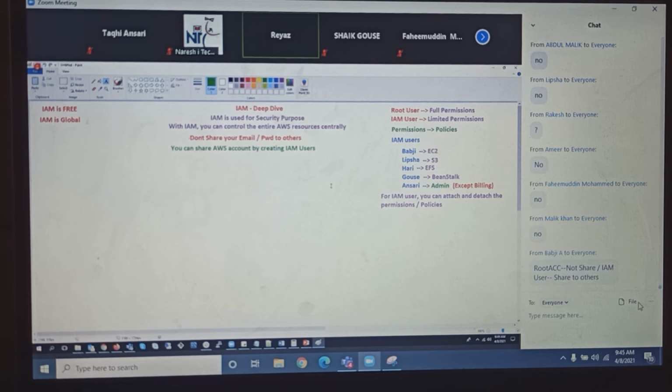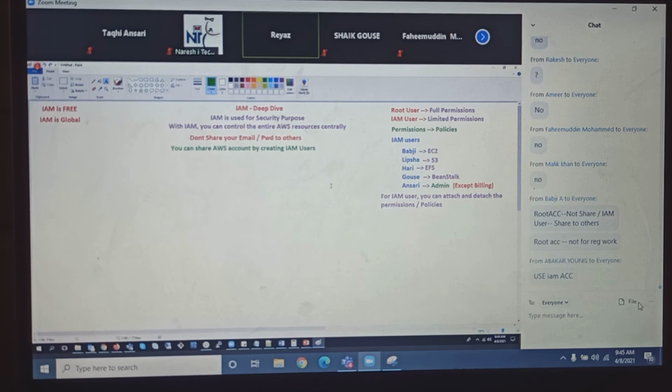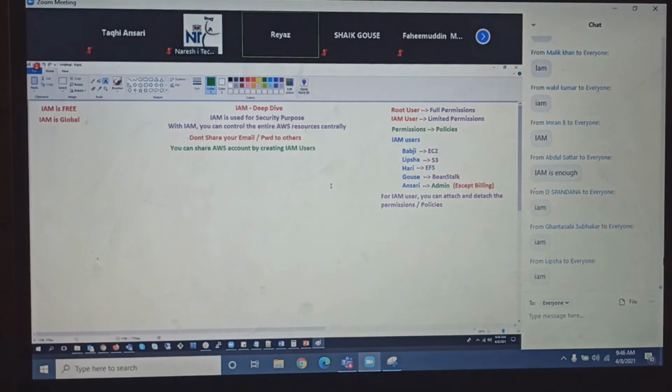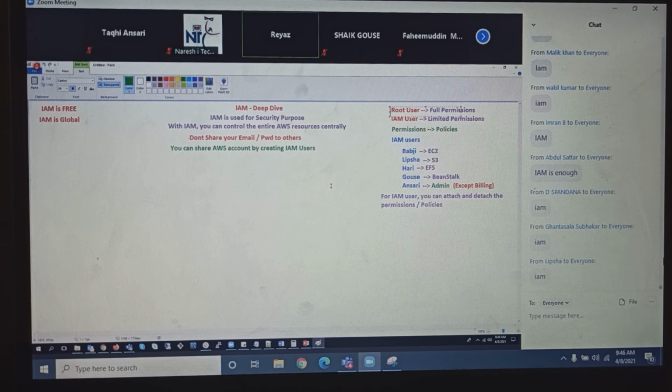Every day you need to work on AWS, so will you log in with the root account or the IAM account? Basically, you just need to create a root account and then leave it. You need to create an IAM user, and then with that IAM user, based on your permissions, log in instead of the root account all the time.